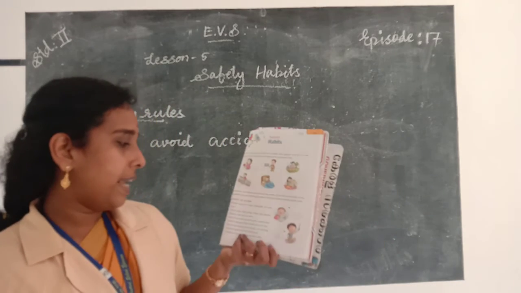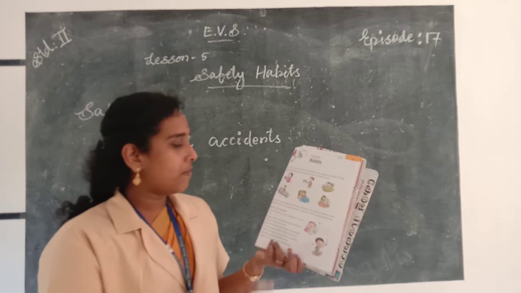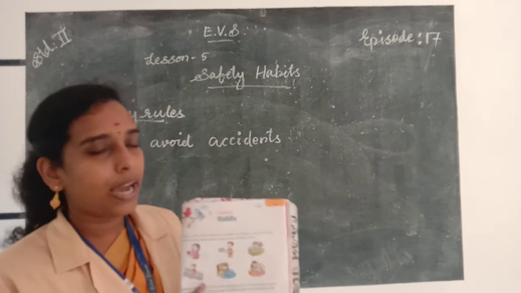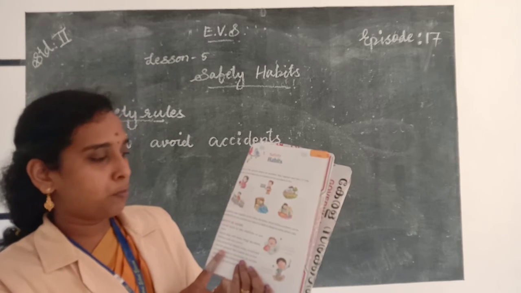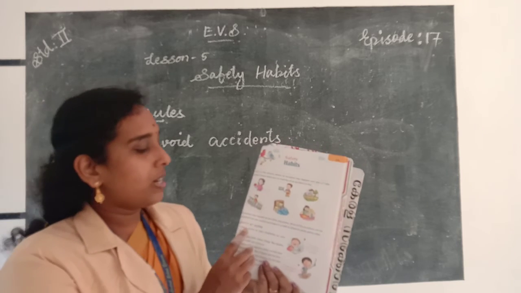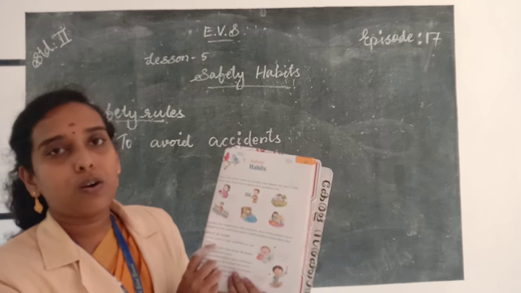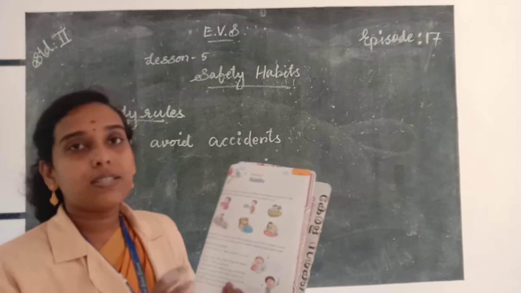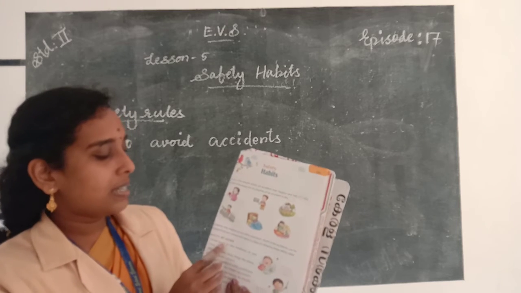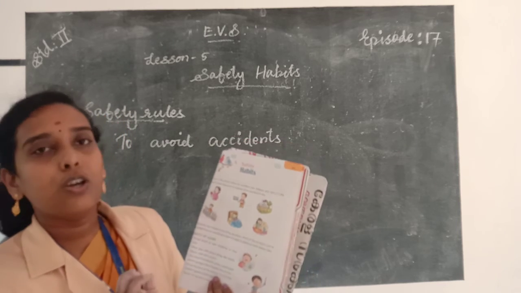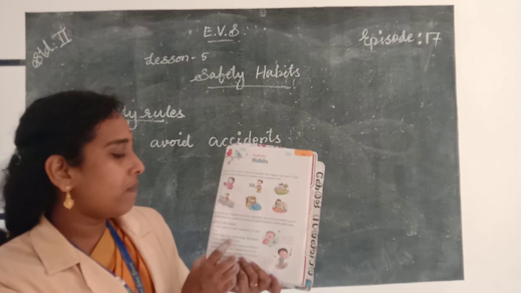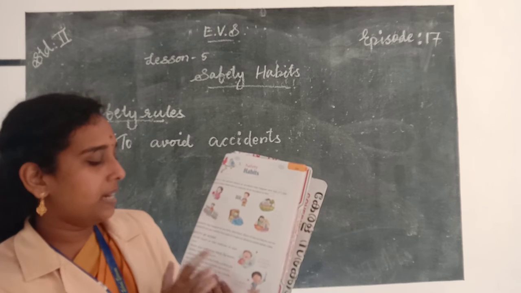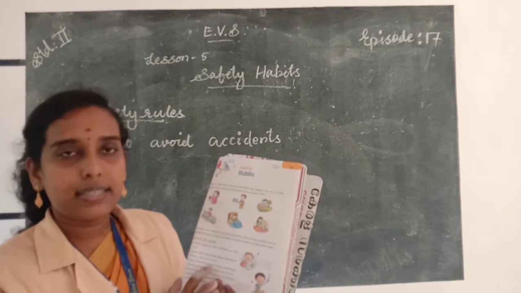So here in your textbook, page number 157, safety at home. Some safety rules that we should follow at home are given in your textbook. The first one, never touch or take medicines on your own. You should take medicines with the advice of a doctor. And never play with sharp things like blades, knives, nails, and scissors.